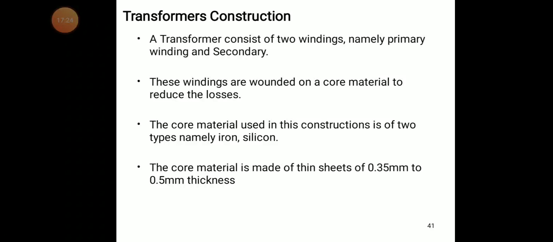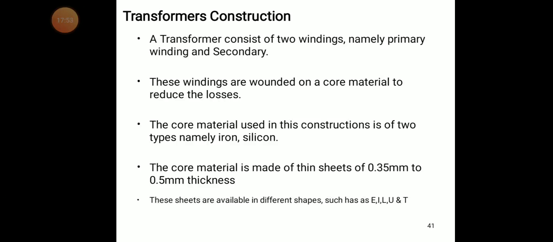The core material is made of thin sheets of 0.35 millimeter to 0.5 millimeter thickness.